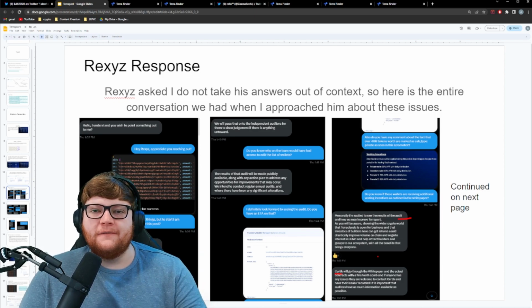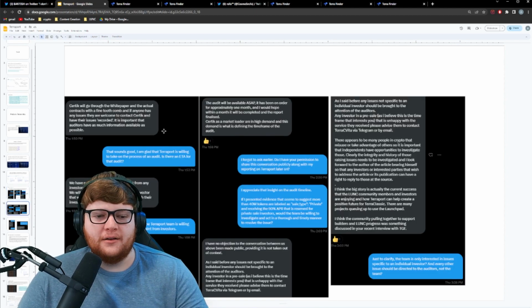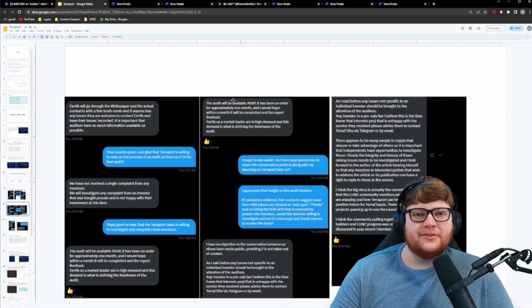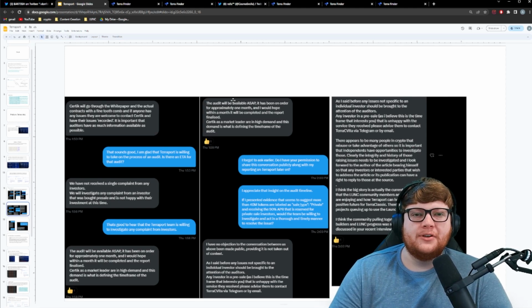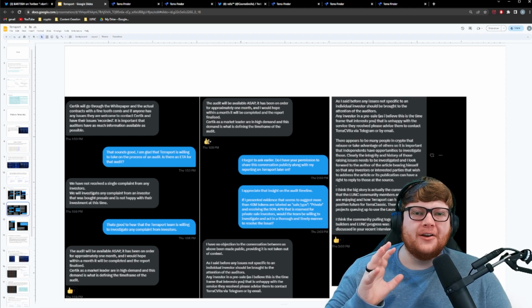So I followed up and asked, okay, do we have an ETA on that audit? And that's when he said he's personally excited to see the results of the audit, and eventually I finally got some answers as to what the plan was with this audit. In this middle screenshot right here, he said the audit will be available ASAP. It has been ordered for approximately one month, and I would hope within a month it'll be completed and the report will be finalized. So it seems from this post of his that they have not done the audit yet, but they were hoping to have it come soon, which, as we know now, unfortunately, the Terraport ecosystem ended up being hacked. This was the Thursday before the hack, so this was before that occurred. But yeah, kind of unfortunate that the audit was not done ahead of time.